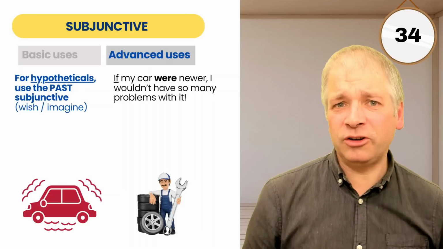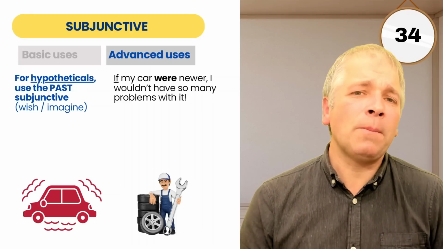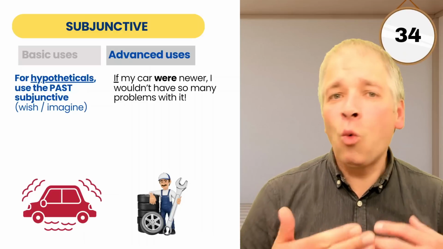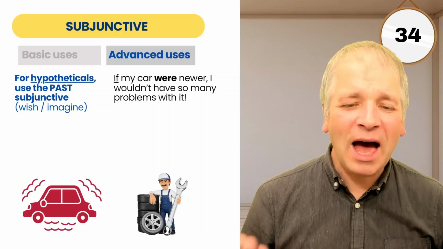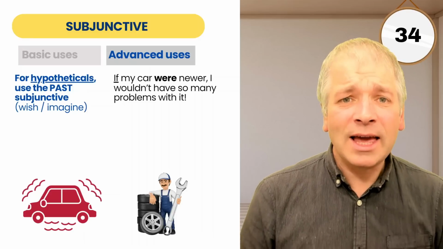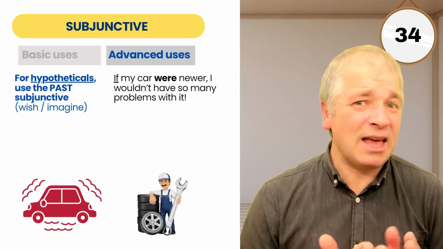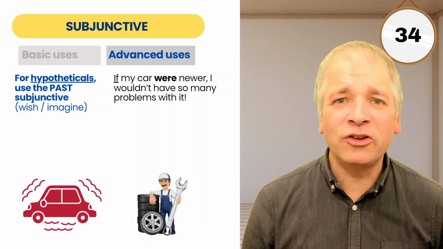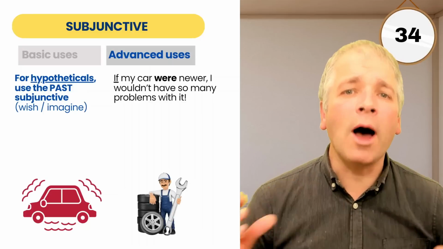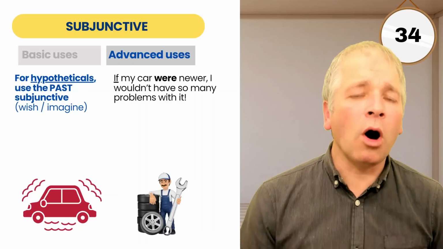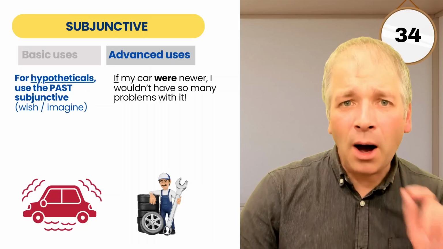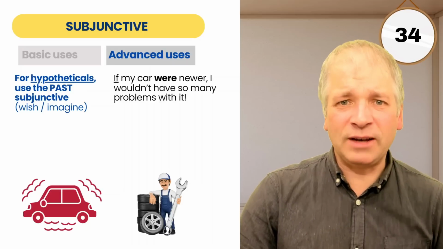Now, the past subjunctive is usually made by using the past form of to be, which becomes were. If my car were newer, I wouldn't have so many problems with it. And what you'll find in hypothetical situations such as if clauses or I wish, the next verb, if it's to be, always takes were. It's unusual to use was in any part of the uses of the verb to be. That's for the past subjunctive, being hypothetical.